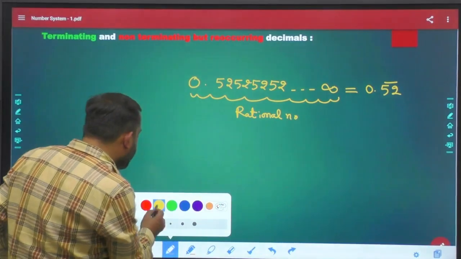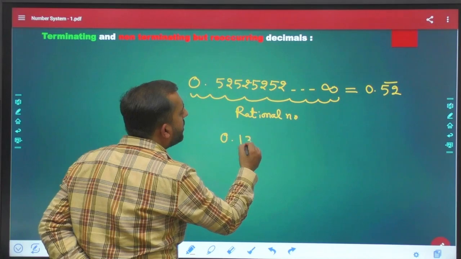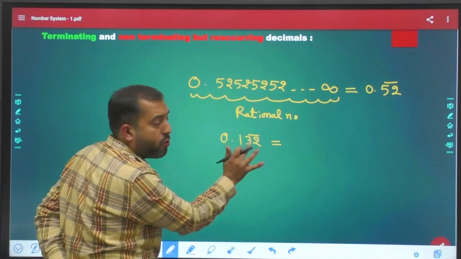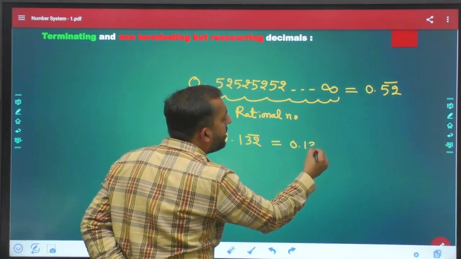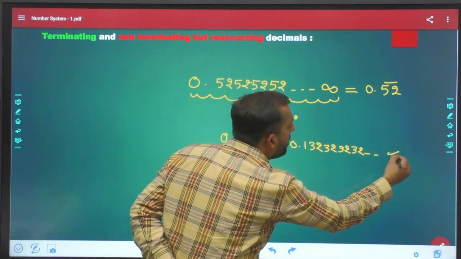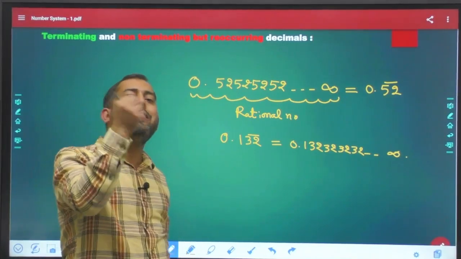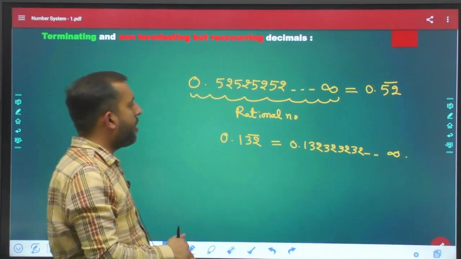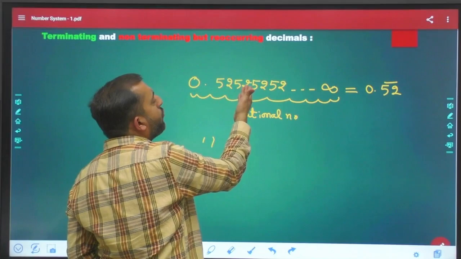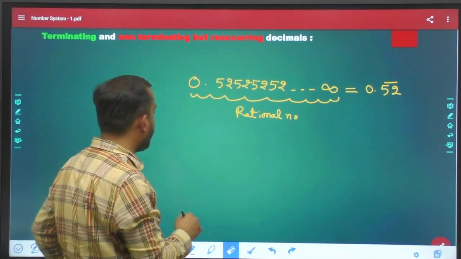Suppose you come across some scenario like 0.132 bar. Now please pay attention. The bar is over 32 only, so it means 0.132323232 goes on till infinity. The bar over a digit after the decimal means that digit is repetitive. Getting it? So 0.525252 can be written as 0.52 bar, and it's a rational number. Now, listen, next.